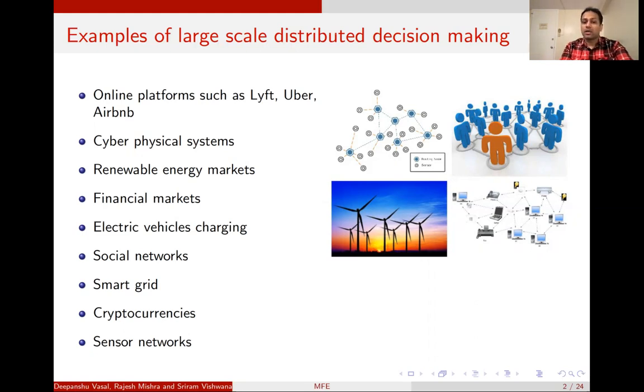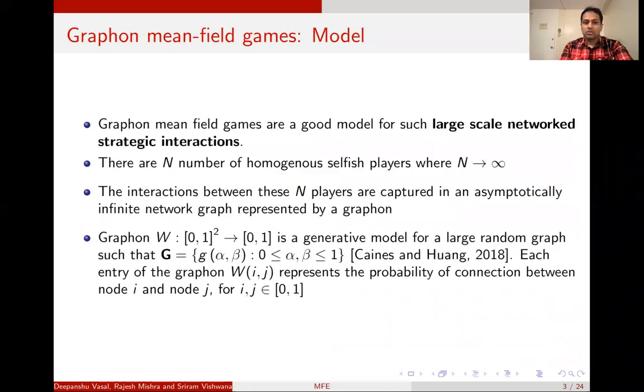In renewable energy markets, there could be wind producers and solar energy producers, and consumers on the other side, who are again interlinked through a market. All of these agents are strategic in nature. They are connected to each other through a network, and they are selfish, which means that each of them has individual goals. Similar situations happen in financial markets, electric vehicle charging, social networks, and so on. So graphon mean-field games are a very good model for such large-scale network strategic interactions.